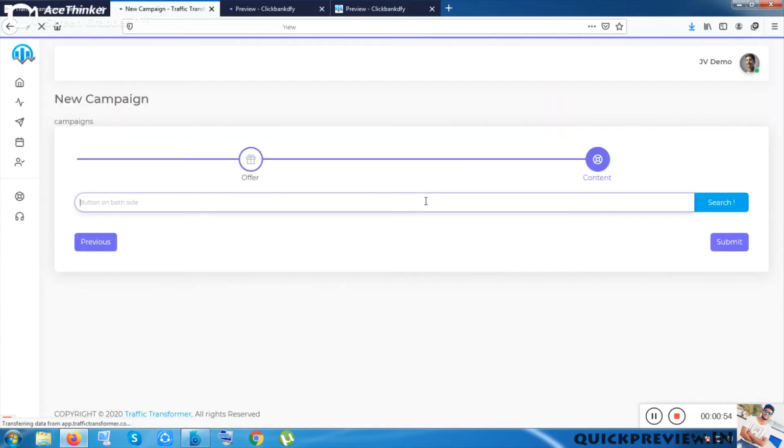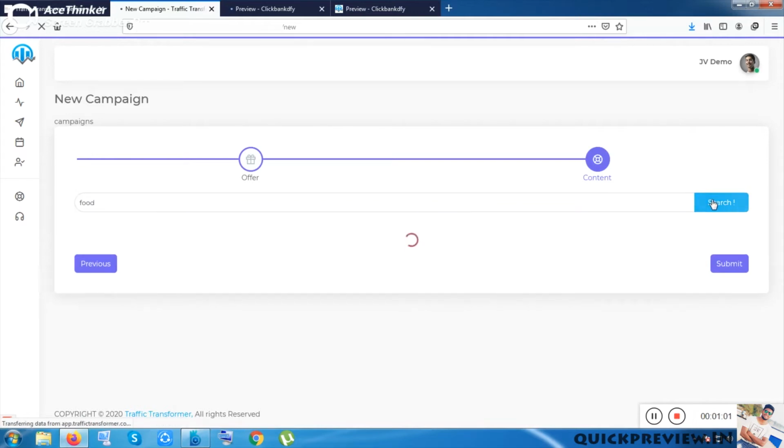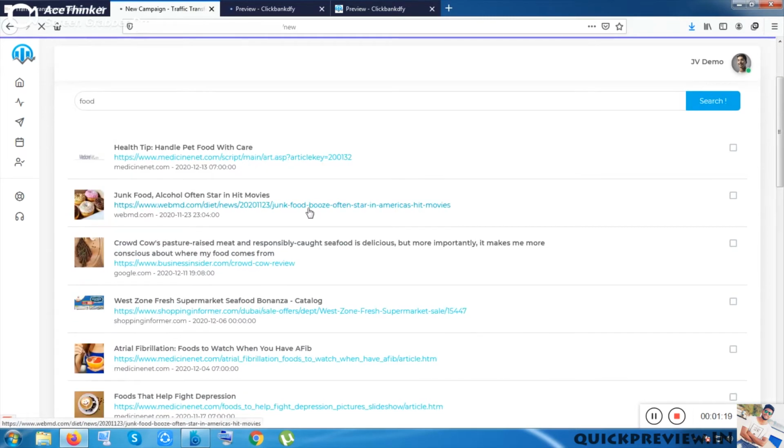So what I can do now is search anything related to dieting, for example about food. Let me just enter the keyword food and click on search. As I have not chosen any of the ready-made templates, it will show me related good content which is already available on the internet, and show me all of the articles here. It is taking a little bit of time, but it has come, and you can take others' content to promote your product. You can do it easily.